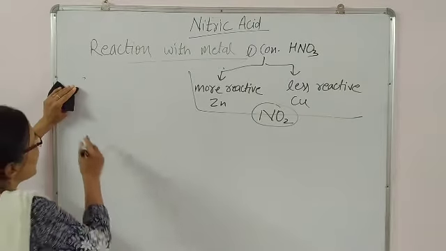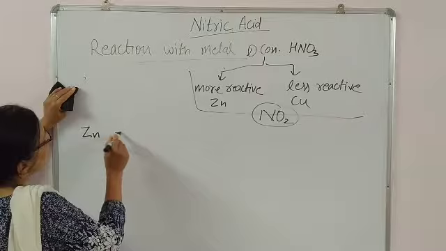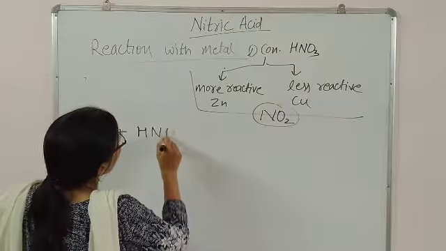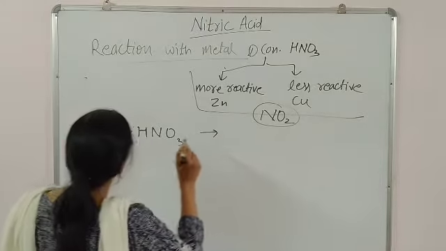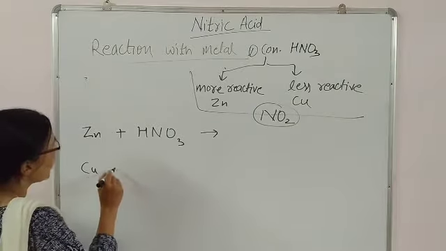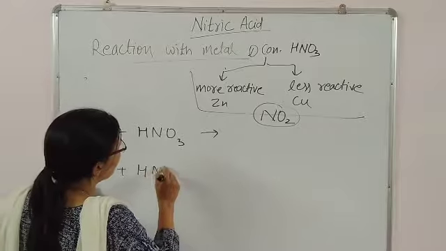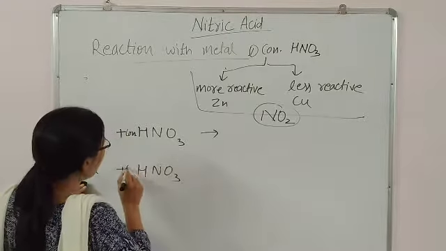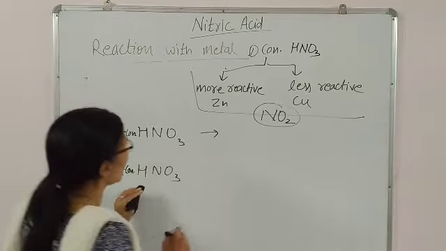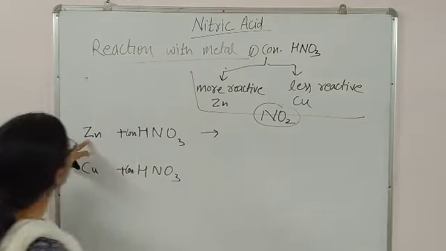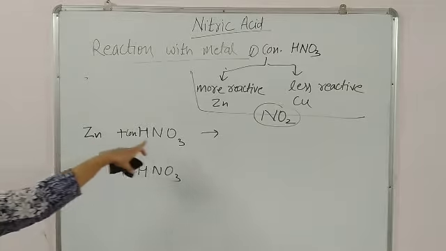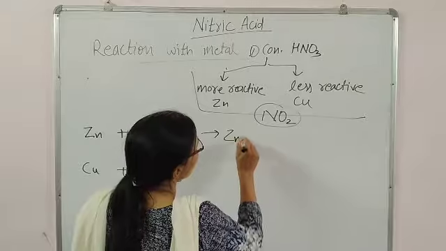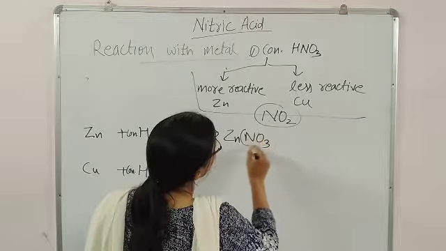First we are writing the reaction of zinc and HNO3. Then we will write the reaction of copper and HNO3. This one is also concentrated. The first product you always have to prepare is the metal salt. It means metal nitrate, so Zn(NO3)2.